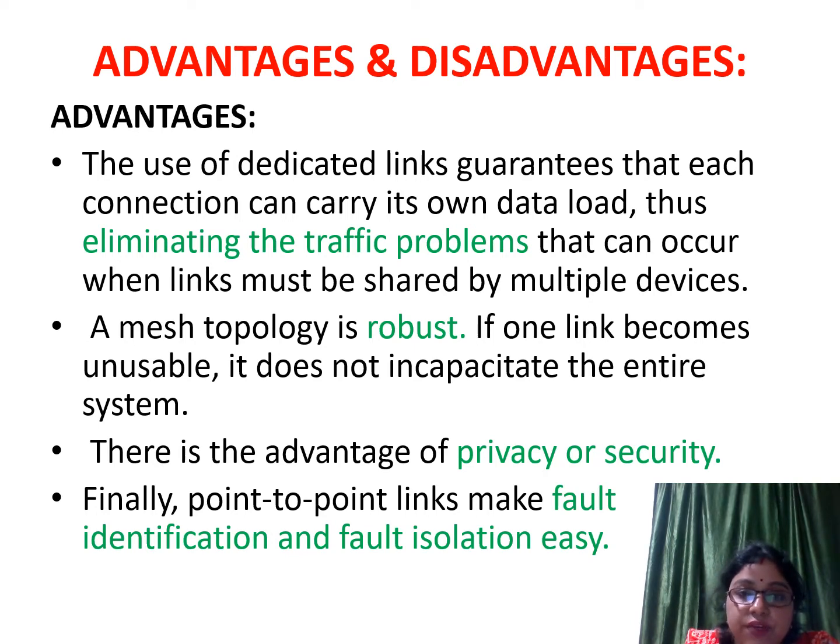That means every device has a private path to send the data. So if any device wants to send data to the rest of the devices in the mesh topology, it can send the data simultaneously, as different paths are present for each device. So the traffic problems can be eliminated.